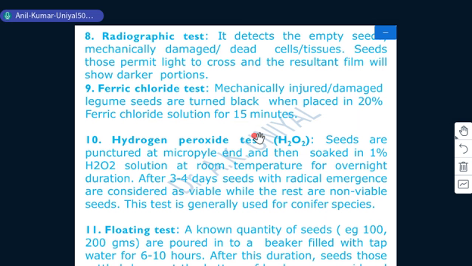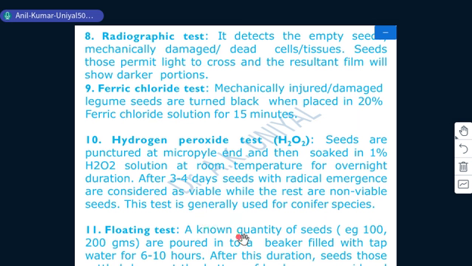Then we have the H2O2 or hydrogen peroxide test, where seeds are punctured at the micropyle end and then soaked in 1% H2O2 solution at room temperature, generally overnight. After 3-4 days, the seeds with radicle emergence are considered viable, while the rest are non-viable seeds. This test is generally used for coniferous species.